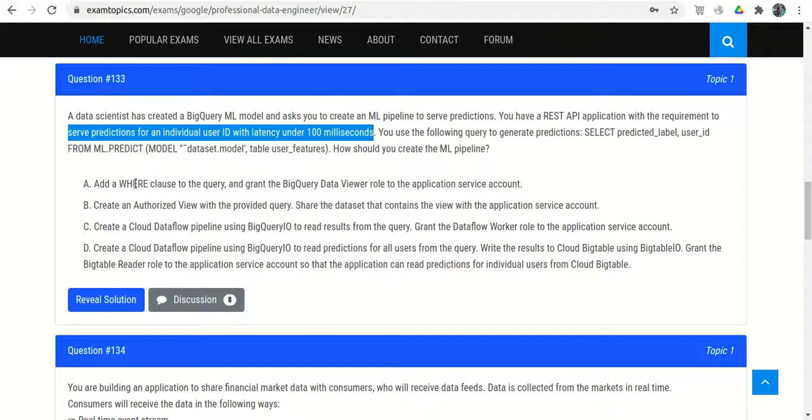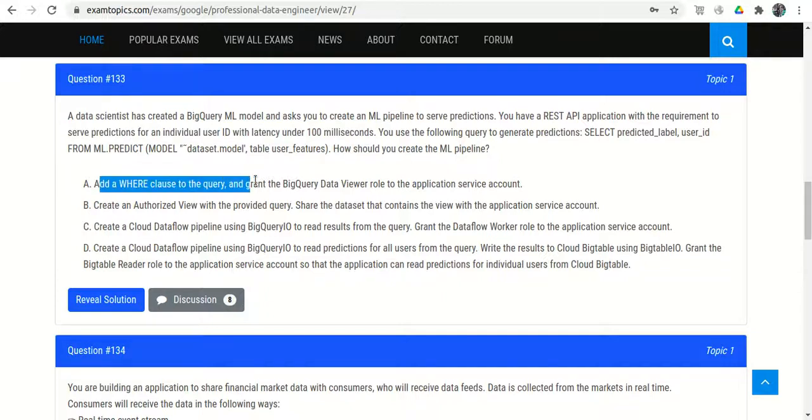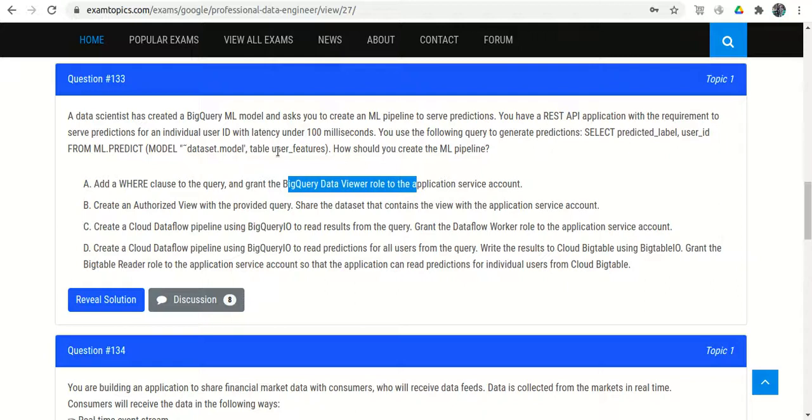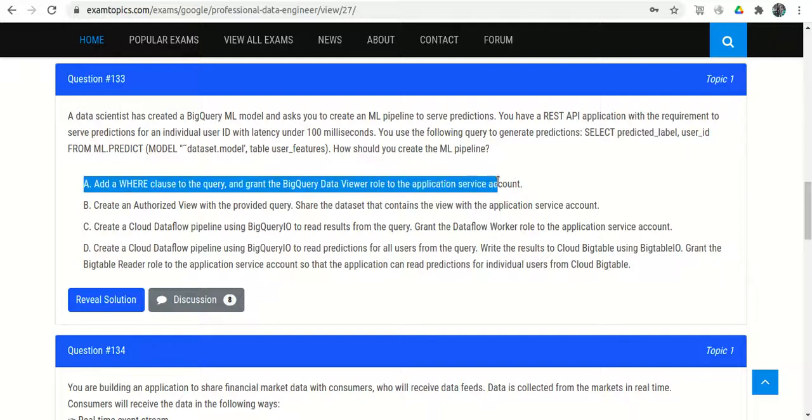Okay, so first option is to add a WHERE clause to the query and grant the BigQuery Data Viewer role to the application service account. If we do this, it directly gives the access of the BigQuery Data Viewer. But the question says we need to serve this via the ML pipeline, and we need to create the pipeline. Nothing is mentioned about the ML pipeline, right? They said to directly give the access to BigQuery data. So option A is wrong.